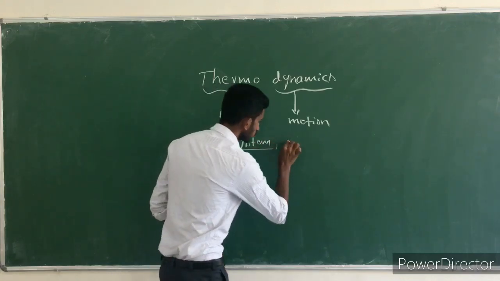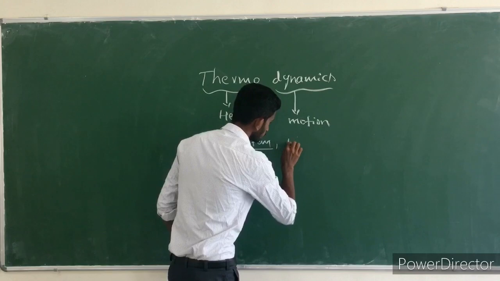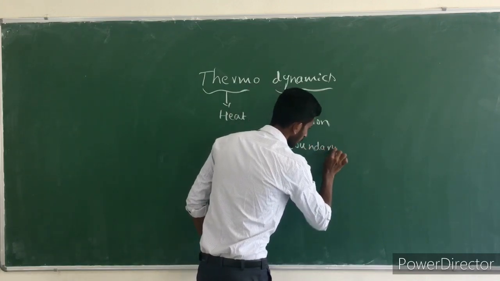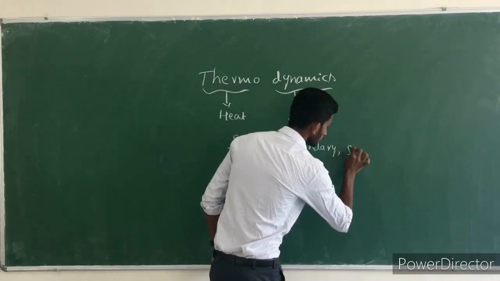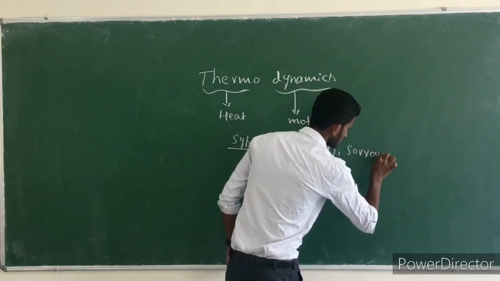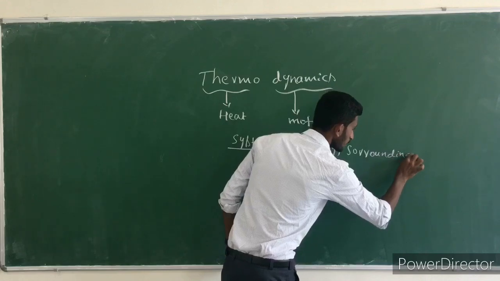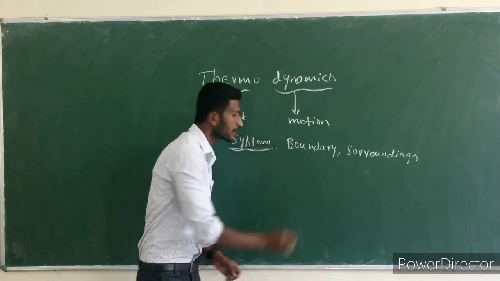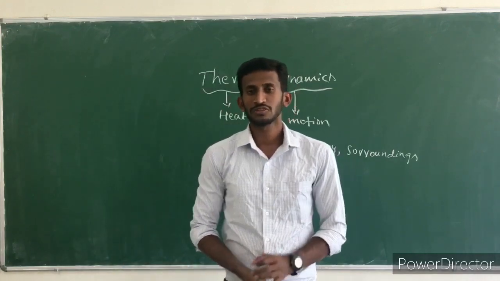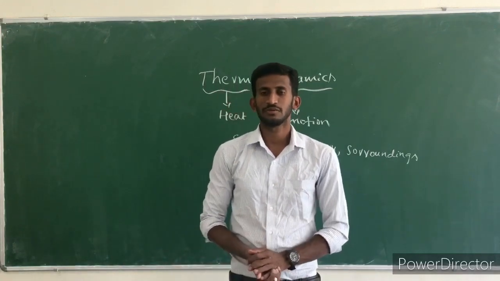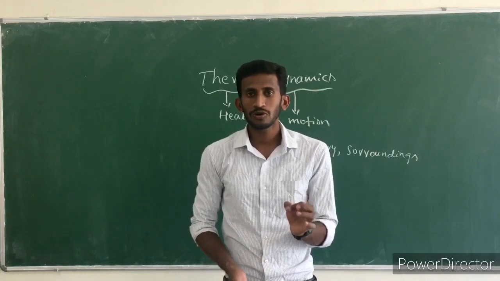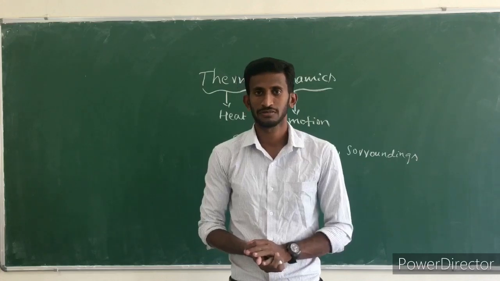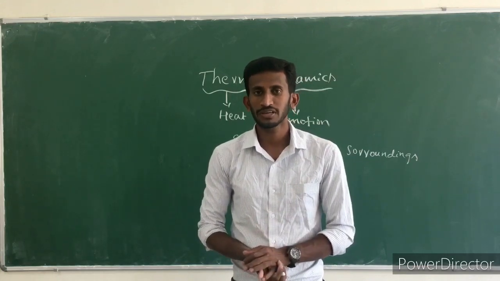system, boundary, surroundings. In that, what is meant by a thermodynamic system? The thermodynamic system is nothing but a group of atoms or molecules that have some similar properties. That is called a thermodynamic system.